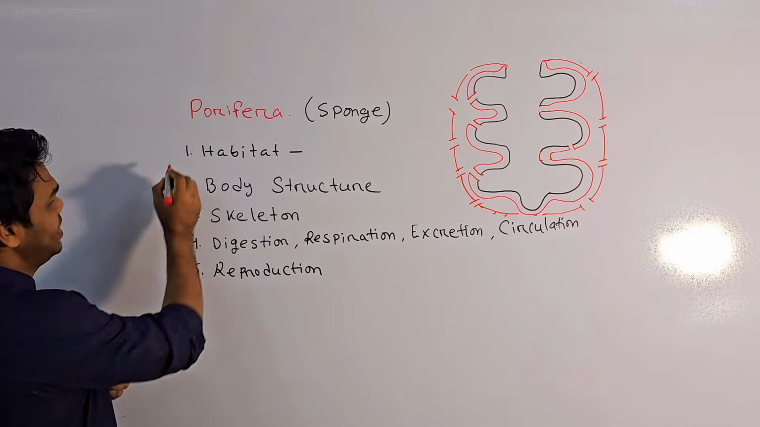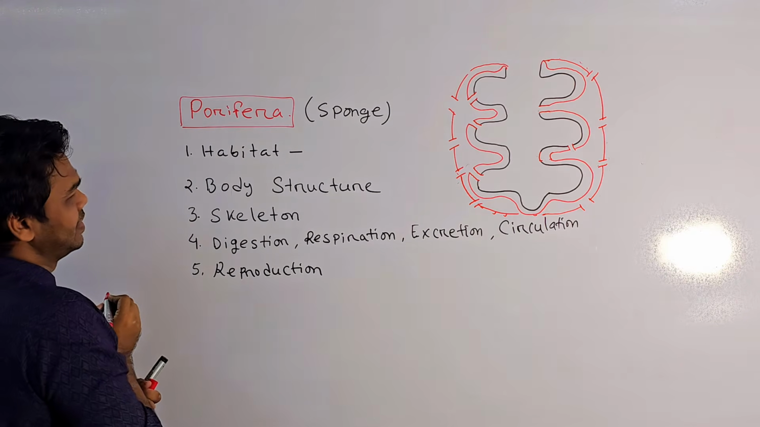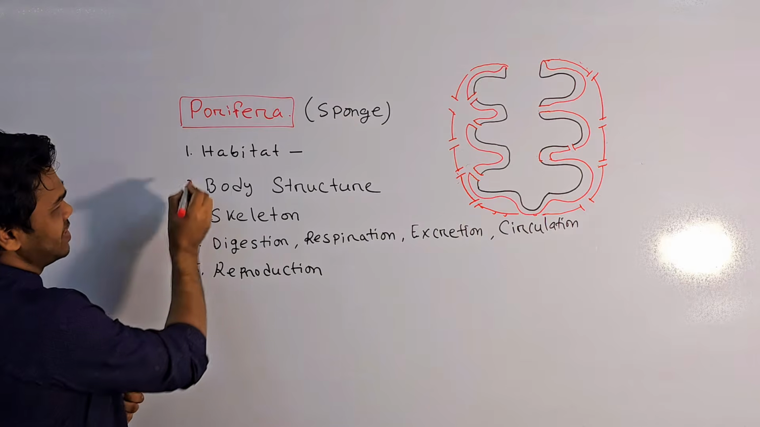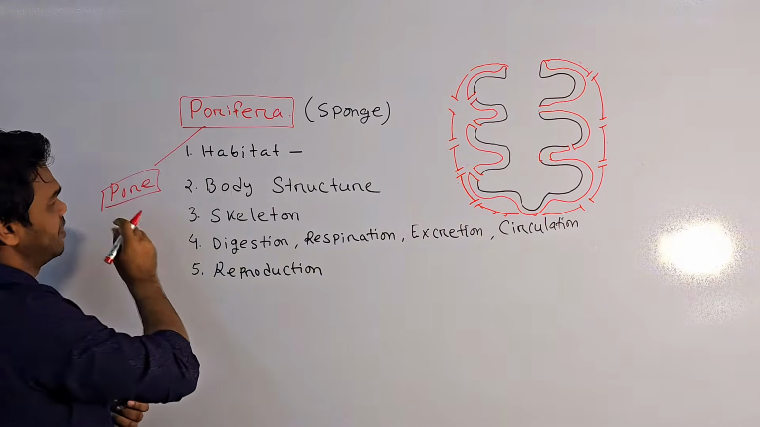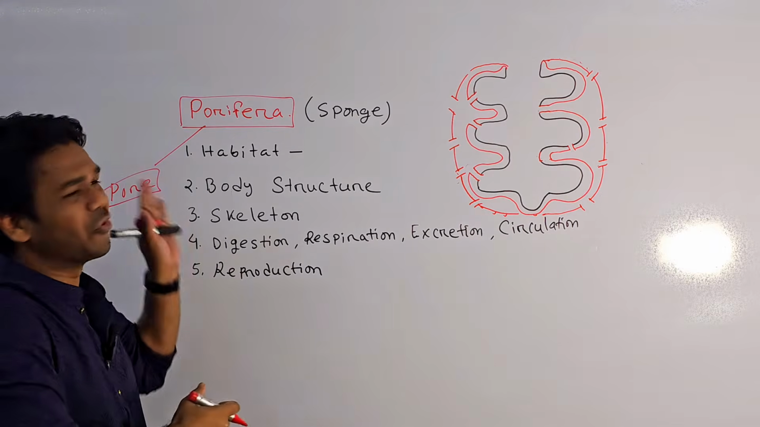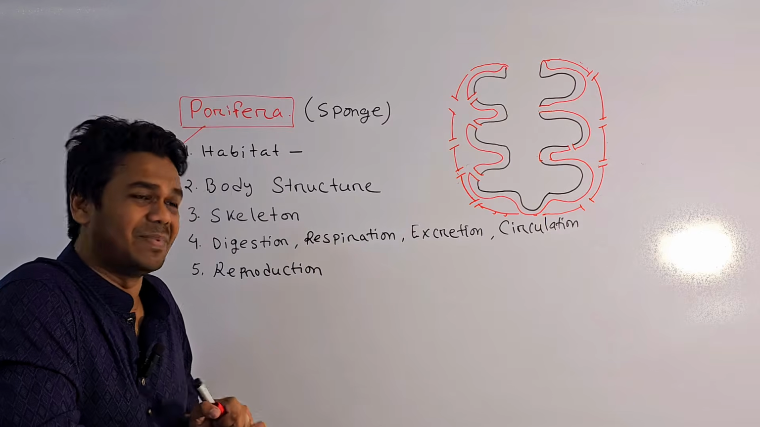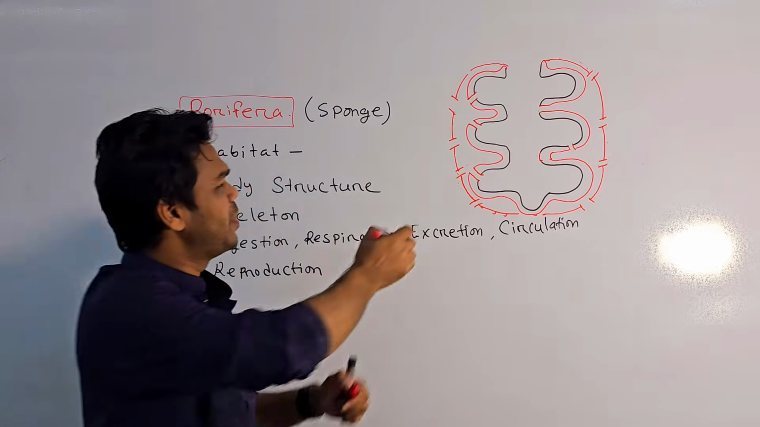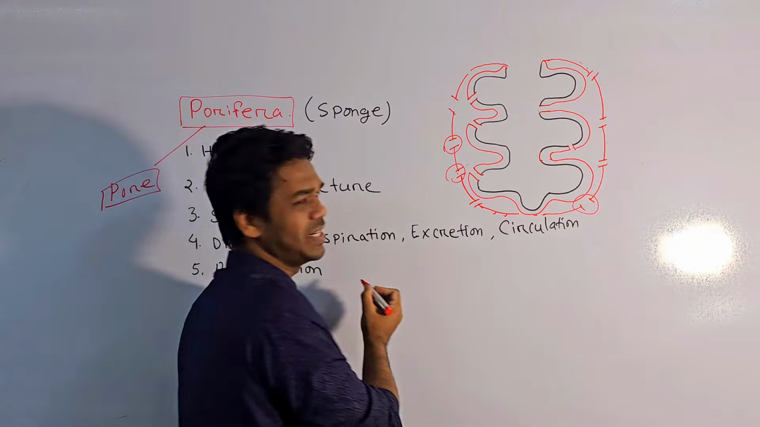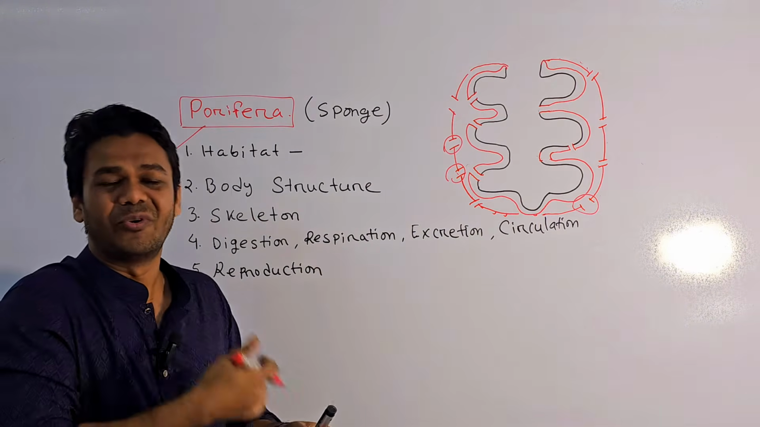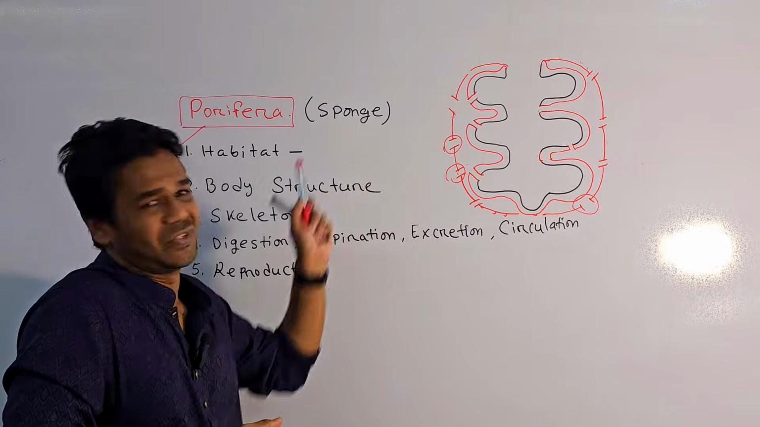Porifera actually, what does it mean by Porifera? Pore means pore and fera means bear, that means containing. Pore-containing animals, that means in the body there are too many pores. That's why it is called Porifera. Pore-containing animals, commonly called sponges.